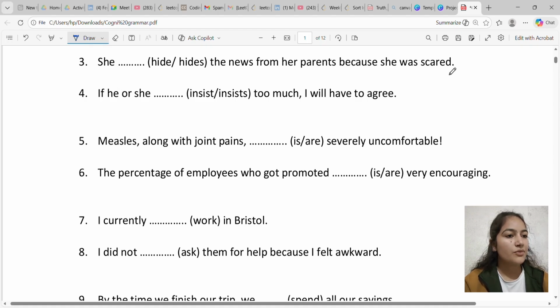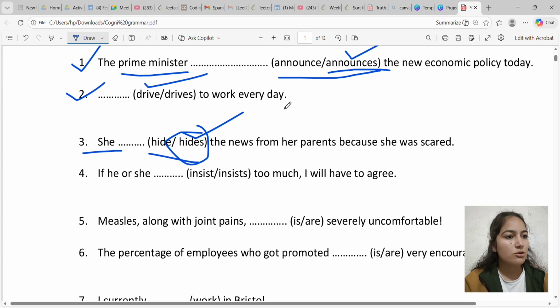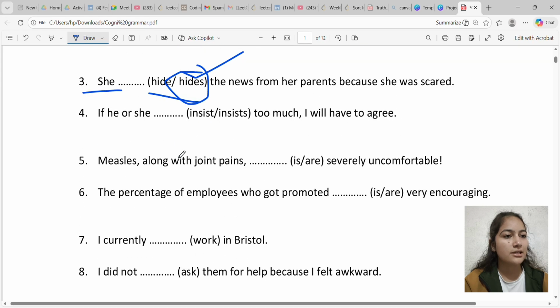Second question: blank to work every day. Drive to work every day or drives to work every day. So the correct answer is drive to work every day. Third question: she blank the news from her parents because she was scared. We have to choose from hide or hides. As we know, with a singular noun we use the first form of the verb with s or es. So the right answer is hides.